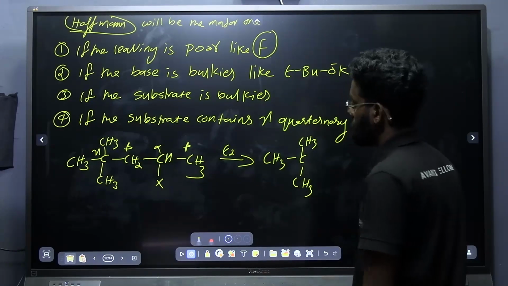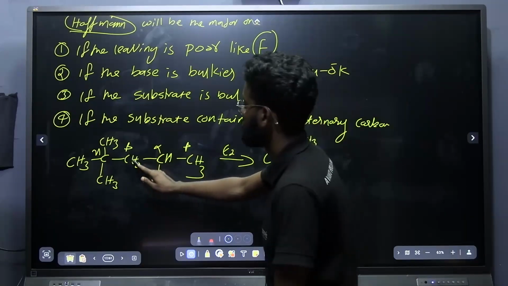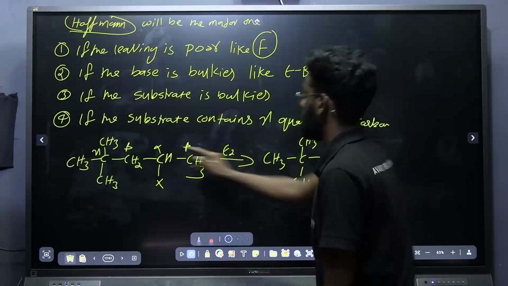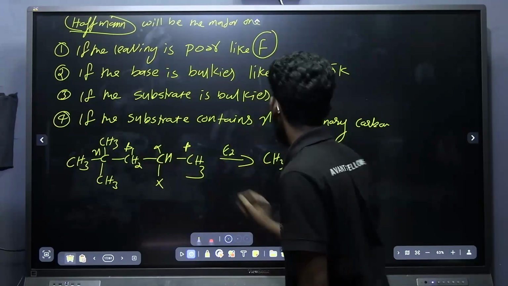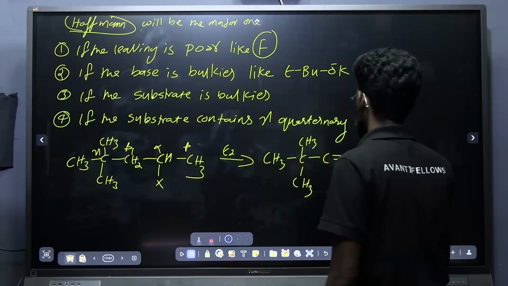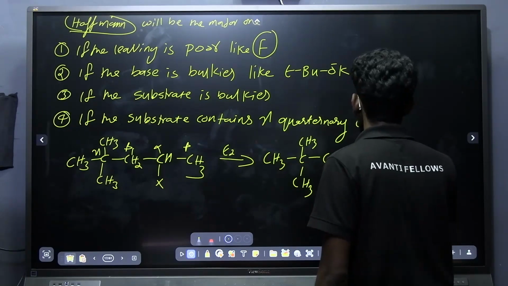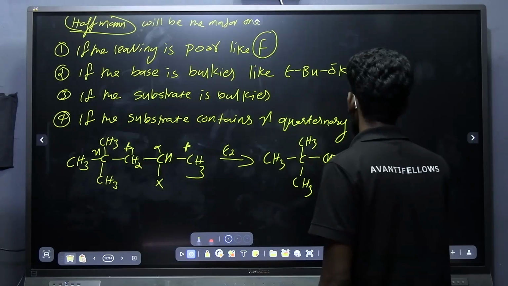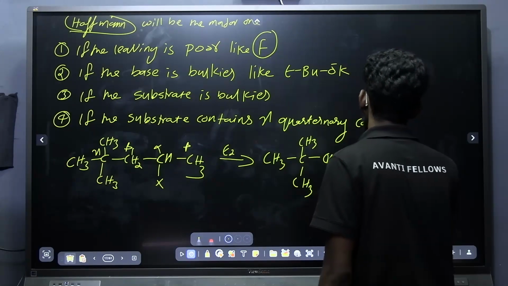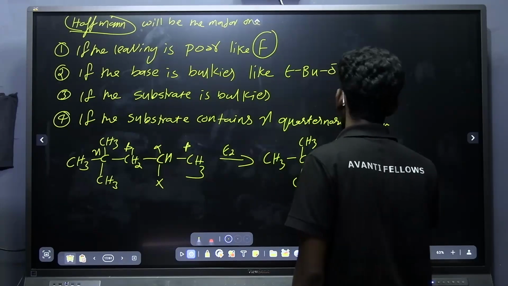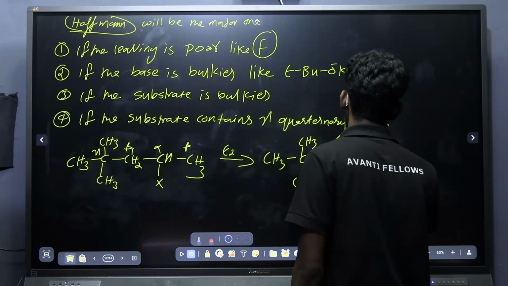Now if I am taking the hydrogen from this beta carbon, what is the product I will be getting? There will be a double bond in the alpha and beta one with the removal of halogen. This is the product, and we know that it's a more substituted alkene, and this is the Zaitsev product.